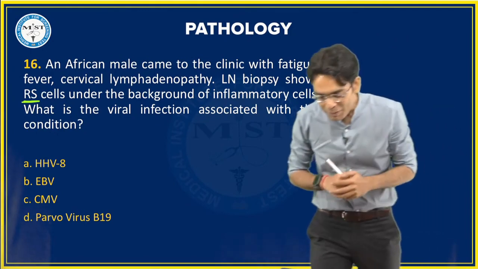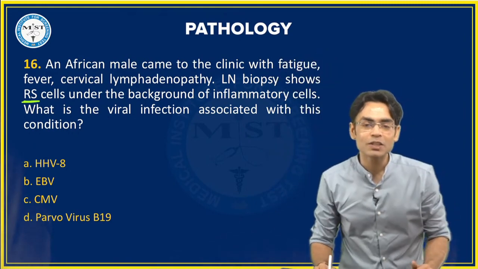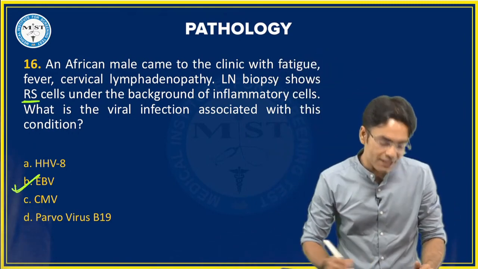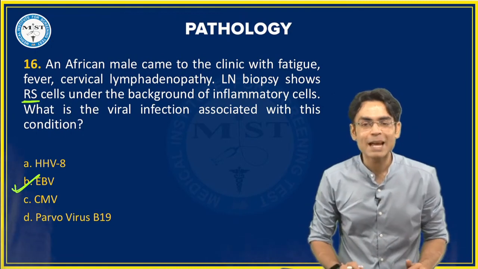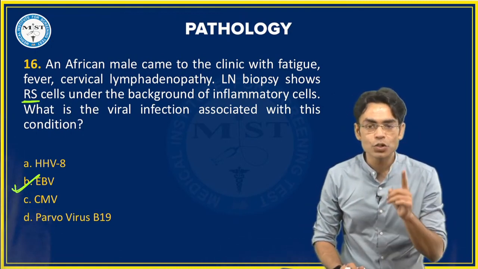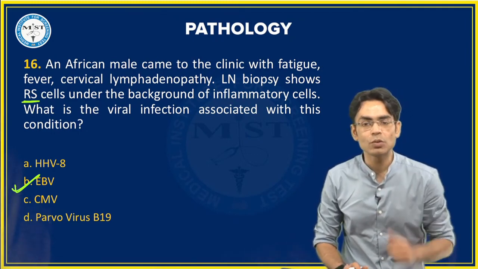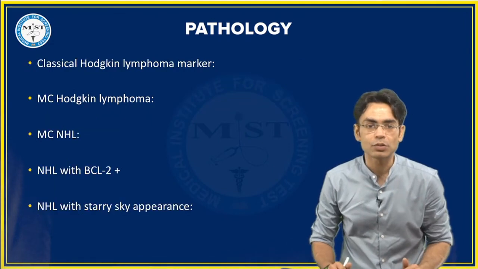Yes, you are giving me the right answers. Thank you very much for quickly responding to this question. The answer is Epstein-Barr virus. Hodgkin's lymphoma is a B cell tumor. B cells are more commonly involved in Hodgkin's lymphoma. It's a B cell tumor. So with B cells, we know the EBV association.